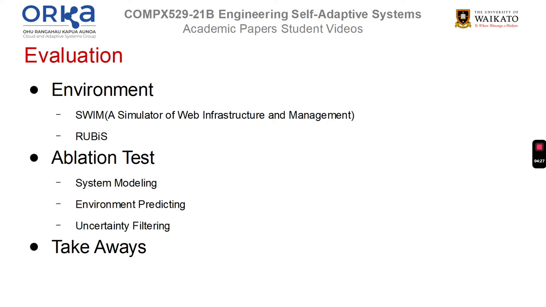And Rubus can also be set up as a self-adaptive system of its own, giving a basic framework whose environment or workload can be easily modified to allow for testing of proactive self-adaptive systems to be placed on top of it. The test sets they established for the workload inputs for SWIM were two real-world examples, one being the World Cup dataset and the other being the ClarkNet dataset.